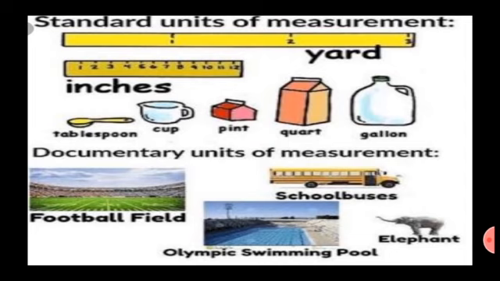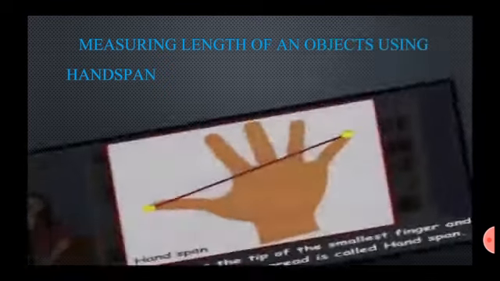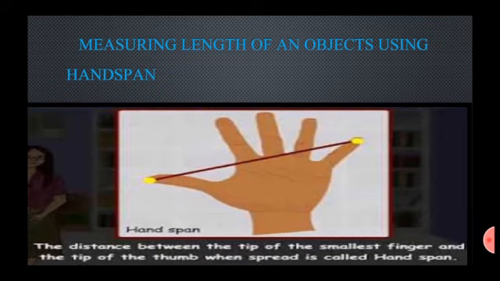Here are some examples of standard units of measurement. Measuring the length of an object using a handspan. The distance between the tip of the smallest finger and the tip of the thumb when spread is called a handspan.